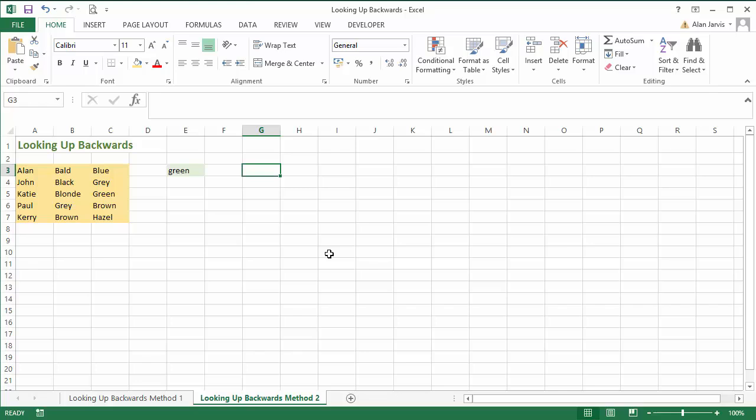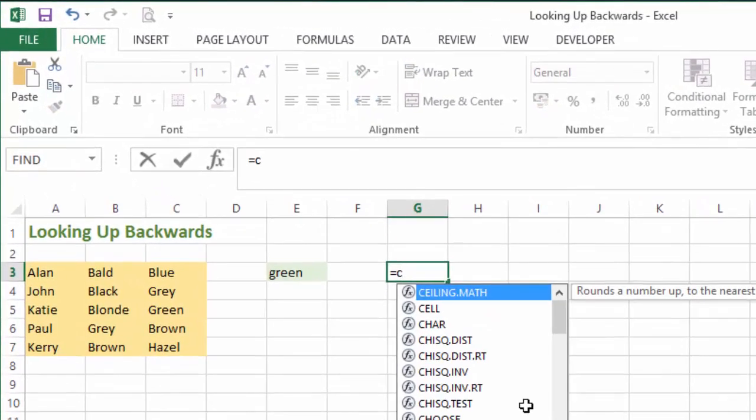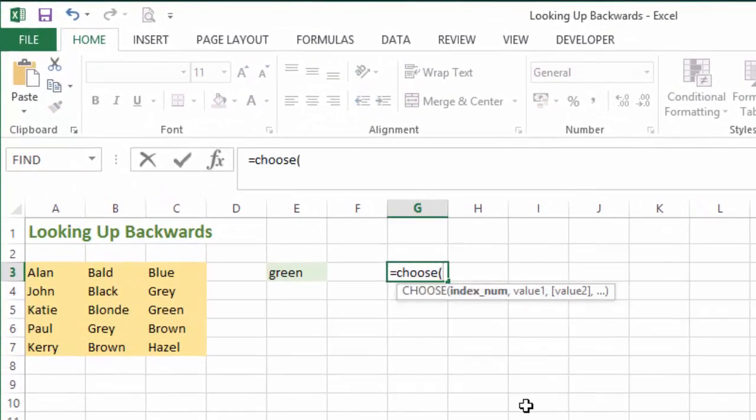This method does use the VLOOKUP, but we introduce another one of Excel's built-in functions, and that's the CHOOSE function. So let's just take a quick look at CHOOSE first. So equals CHOOSE. Our index number, for now we're going to type 1 and that will become clear why in just a second. I'm going to hit comma and then enter our second argument, which you can see from the tooltip says value 1. So I'm just going to type the word first. Close the quotes, hit comma, and you can see our next argument is value 2. So I'm just going to type second and close quotes.